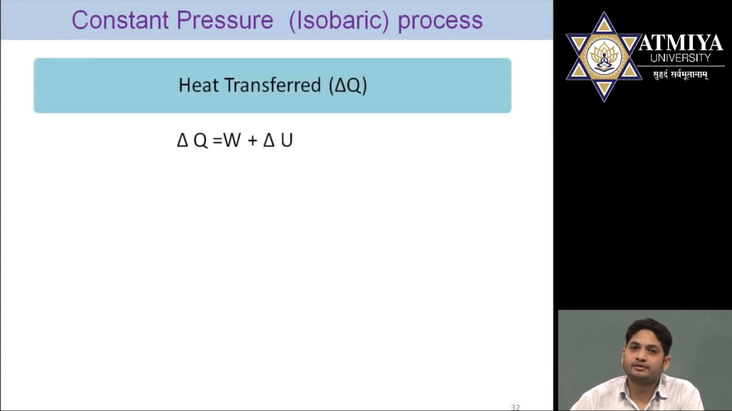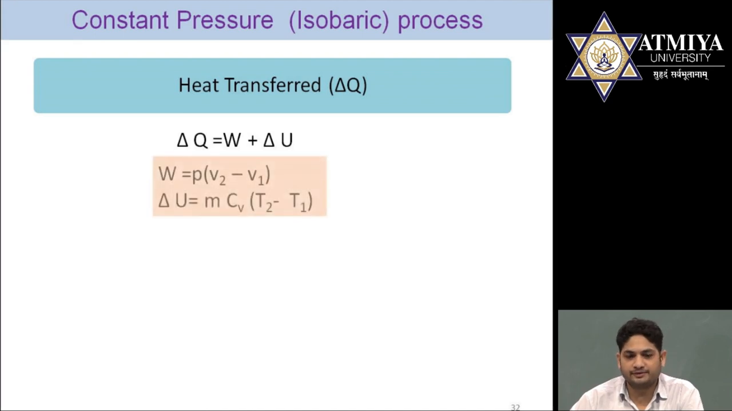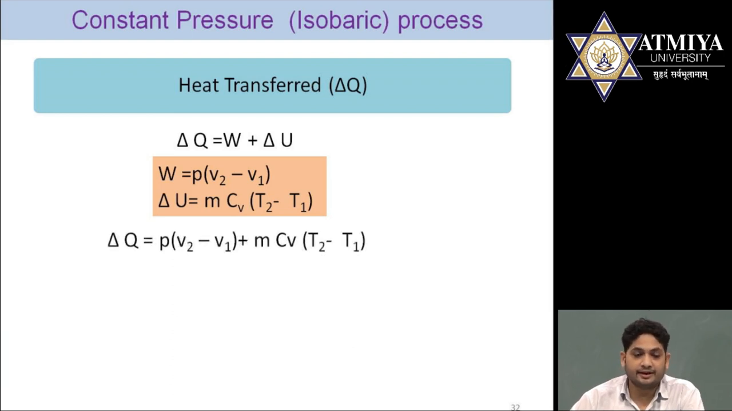So delta Q is equal to W plus delta U as per the first law of thermodynamics. W we got P(V2 minus V1). Delta U we already know, mCv(T2 minus T1). So we put this in the delta Q equation. Finally we got P(V2 minus V1) plus mCv(T2 minus T1).